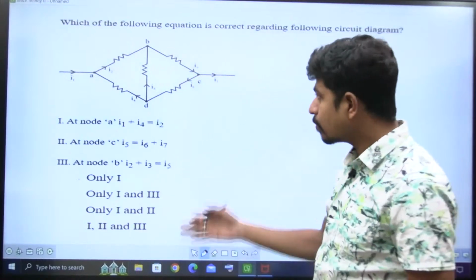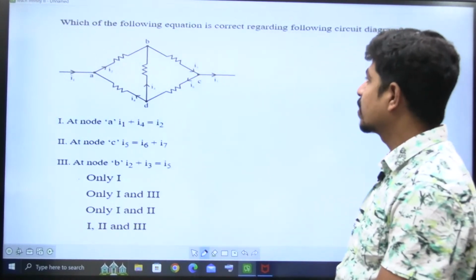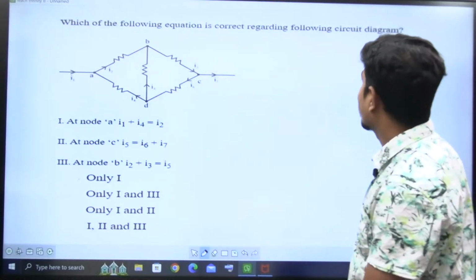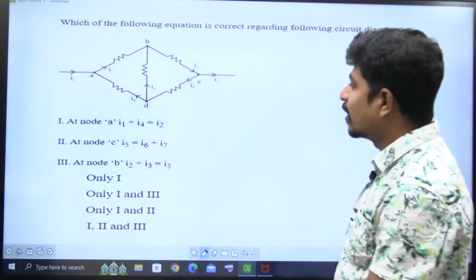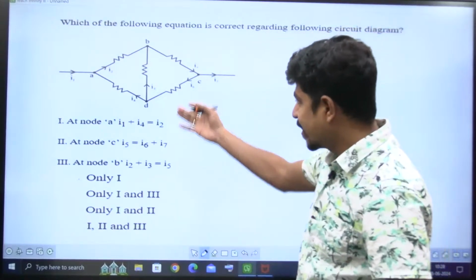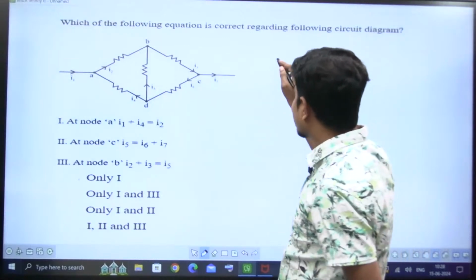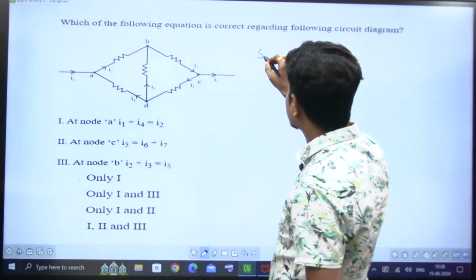Next question. This question is from network analysis. Which of the following equations is correct regarding the following circuit diagram? He is asking KCL at node A, node C, and node B. KCL only is asked. Let's write at node A.